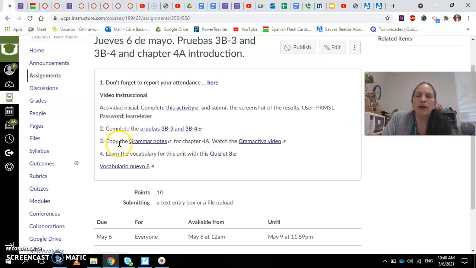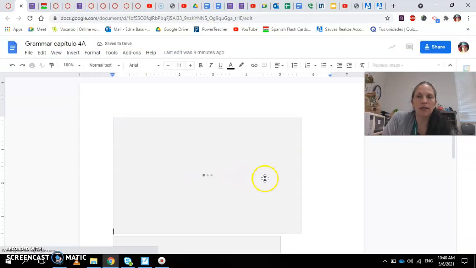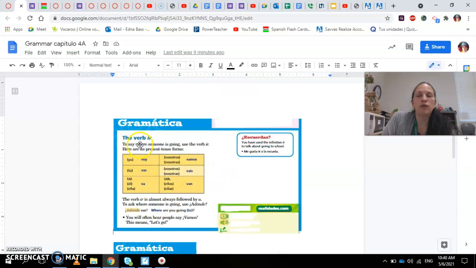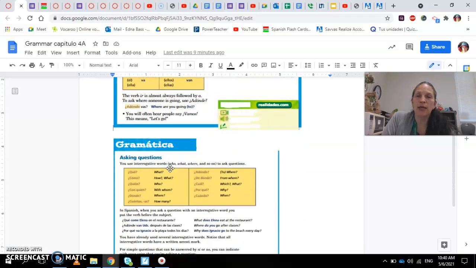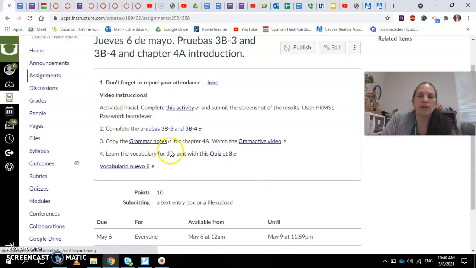On the next part, you're going to copy the grammar notes. The grammar notes are in this document that you have right here. I put the screenshots so you can copy from here. You have grammar notes for the verb ir, that is the verb that we're going to see in this chapter 4A. And there are notes for asking questions that we were talking about last class, how to say what, how, who, with whom, where, how many, etc. So we're going to be learning that for this chapter.